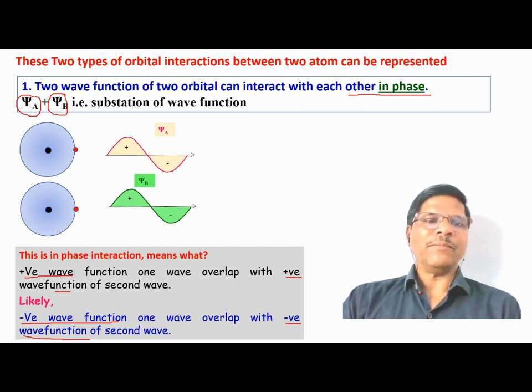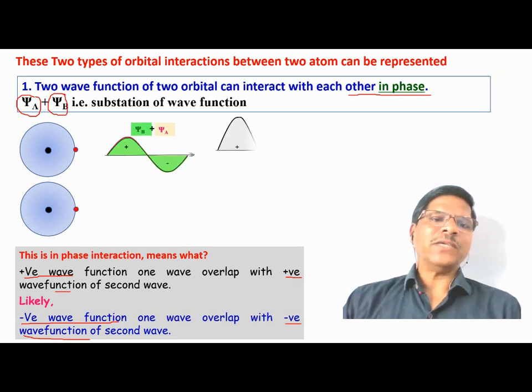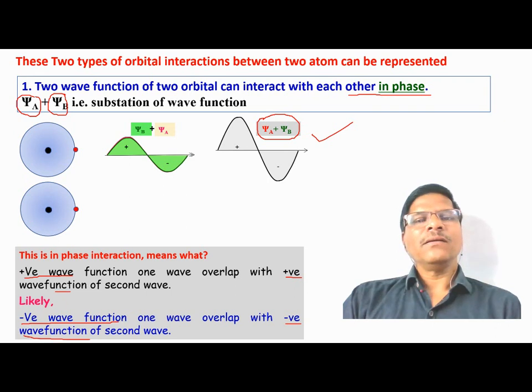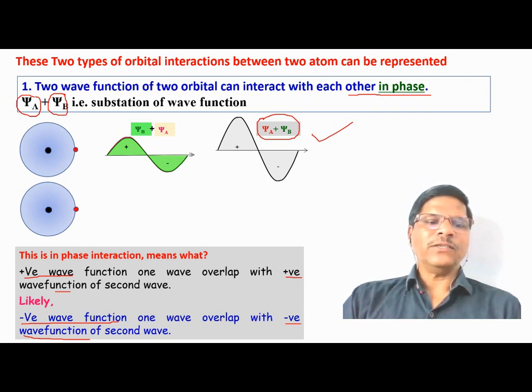You can see in the representation the two waves are combined, and when two waves are combined we get a new wave function. The new wave function is the sum of psi A and psi B, and this will form the molecular orbital.